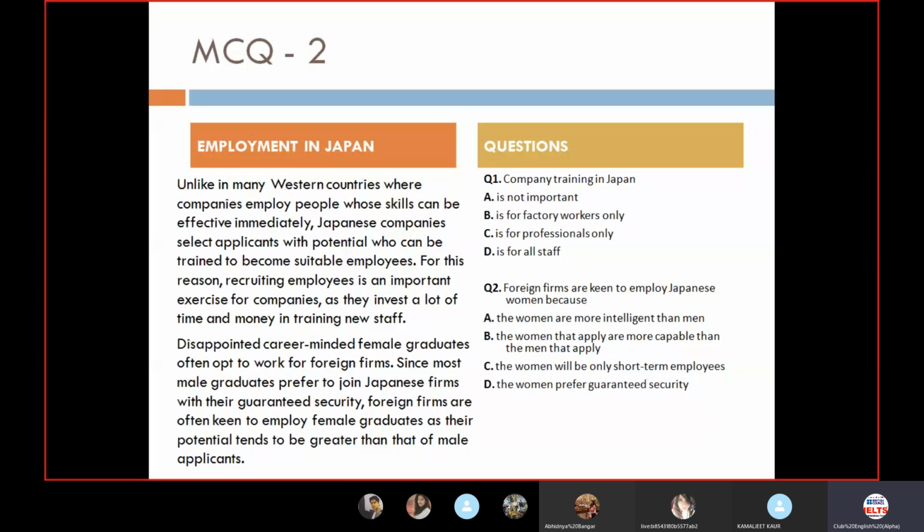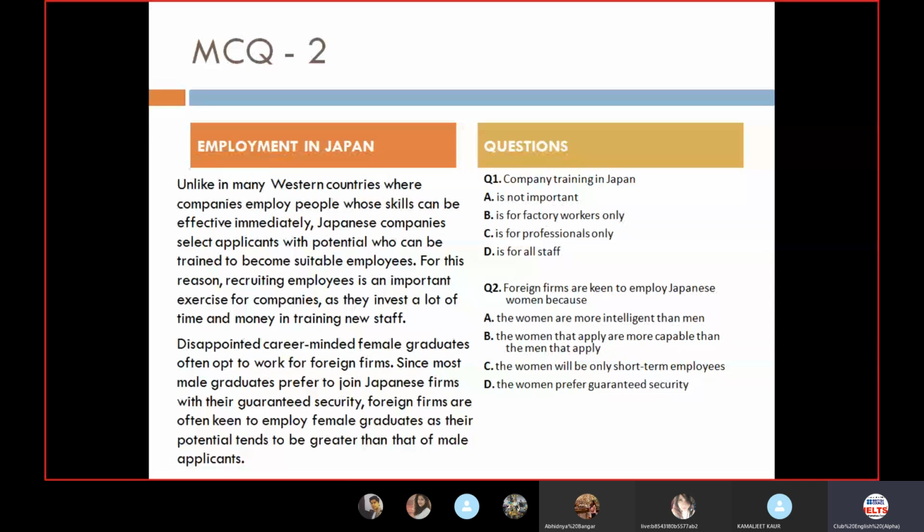We can eliminate one by one and get our answers through the elimination process. But if you compare the meaning also, then company training in Japan is for all staff. As you can see, the last words of this paragraph are new staff: recruiting employees is an important exercise for companies as they invest a lot of time and money in training new staff. So we are talking about training of all the staff. So the explanation is this only.